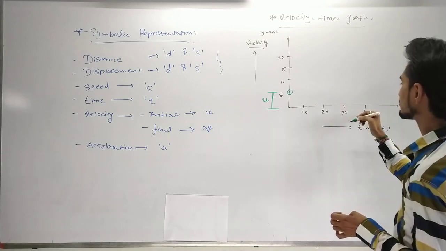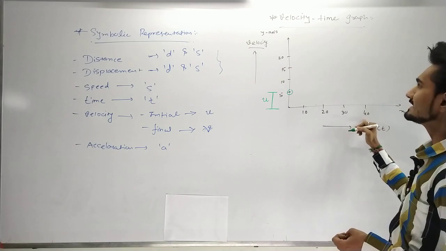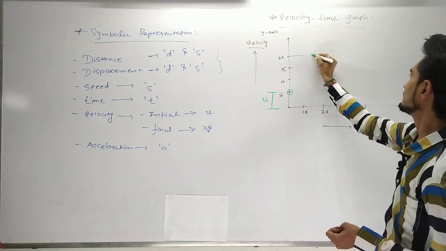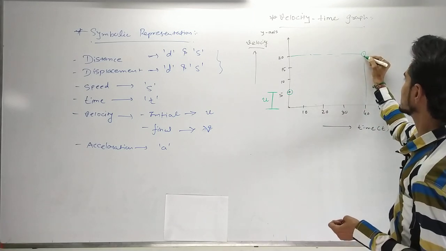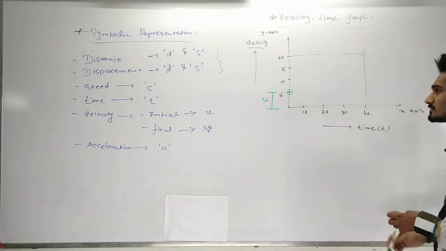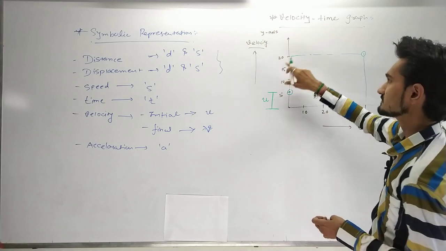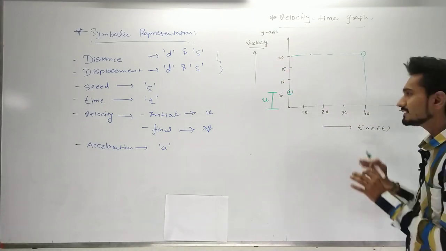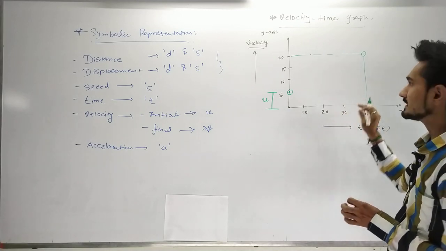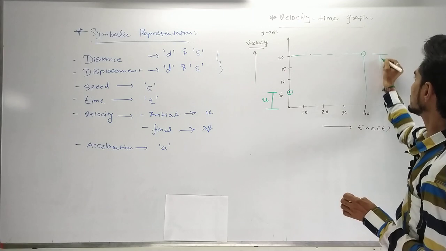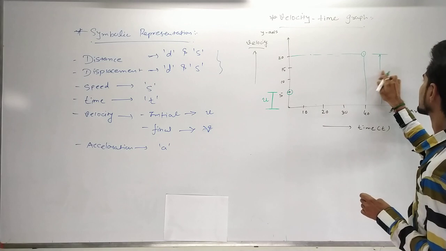Now if I reach the 20 meter per second in 40 seconds, then the point will come here. So this will be my final velocity, because a change of 20 in my speed has happened, and I have taken 40 seconds of time for that. So that will be considered as the final velocity, and final velocity will be represented by v.